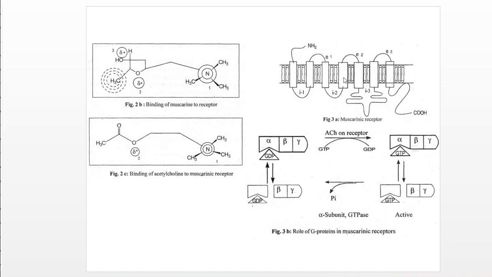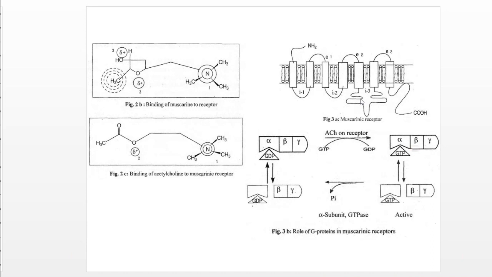Each transmembrane domain is made up of an alpha helix of about 20 hydrophobic amino acids. The transmembrane domains are joined by 3 extracellular loops and 3 intracellular loops. These are the 3 extracellular, and these are the 3 intracellular loops.